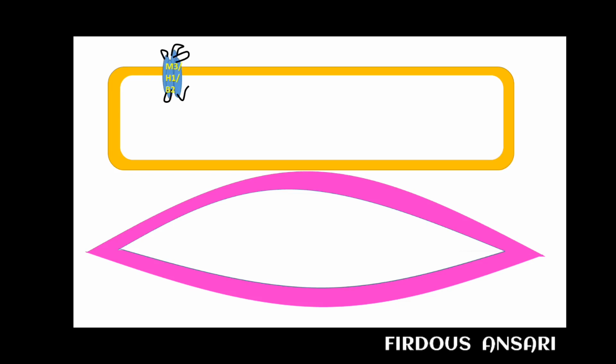It can be the muscarinic M3 receptor, histaminic H1 receptor, or bradykinin B2 receptor. Whenever any appropriate agonist binds with this receptor, it will get activated and cause activation of the enzyme phospholipase C. Phospholipase C will act by converting phosphatidylinositol diphosphate into inositol triphosphate and diacylglycerol.